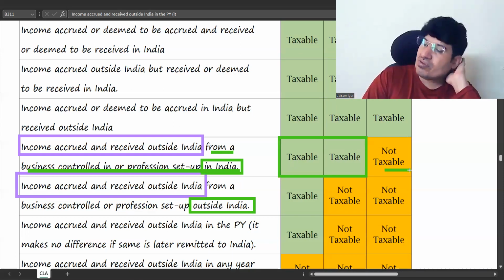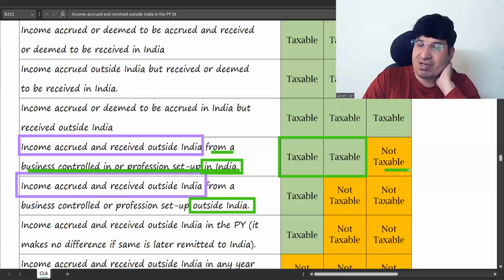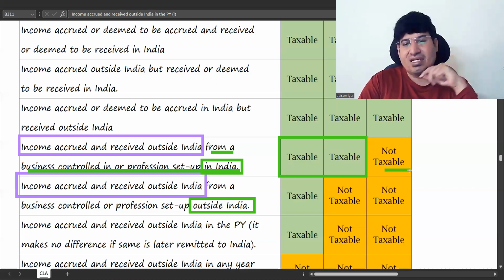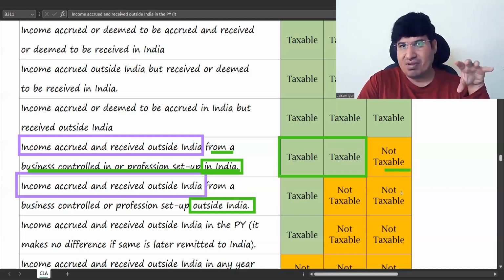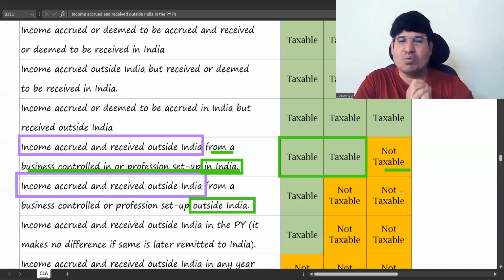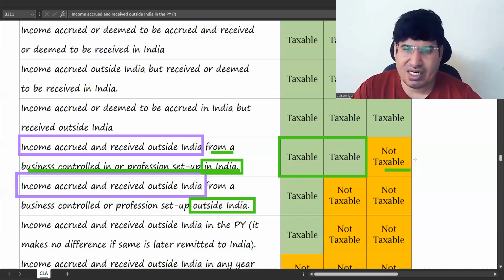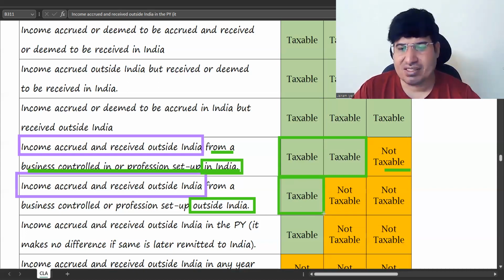So these many companies, all companies, even some individuals, their incomes are very huge. So when one part of this goes non-taxable, there is a big impact on the taxable income. That's why you find so much litigation regarding residential status. So if this is in India, then this is taxable. If the business controlled or the profession set up is also outside India, then only for ROR it will be taxable.